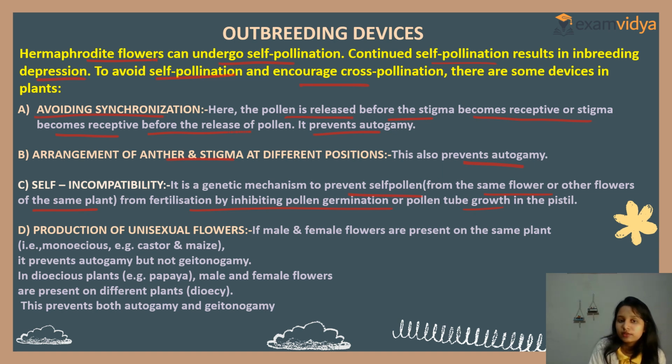Production of unisexual flowers. If male and female flowers are present on the same plant, that is monoecious, for example castor and maize, it prevents autogamy but not geitonogamy. This is all very important. It prevents autogamy but not geitonogamy. In a dioecious plant, for example papaya, male and female flowers are present on different plants. This prevents both autogamy and geitonogamy. Here, autogamy, geitonogamy, these you must learn. Note it down, very important.